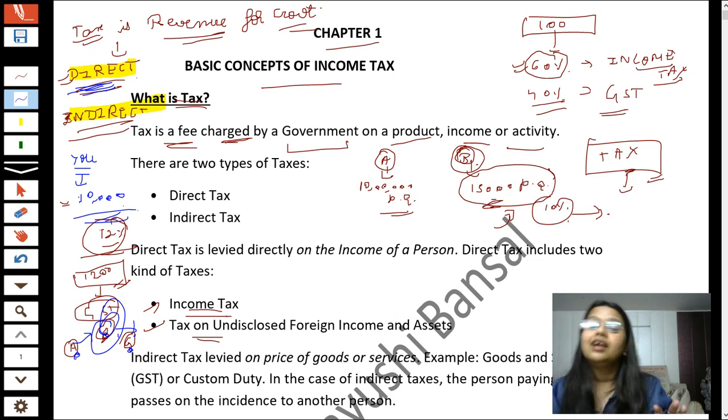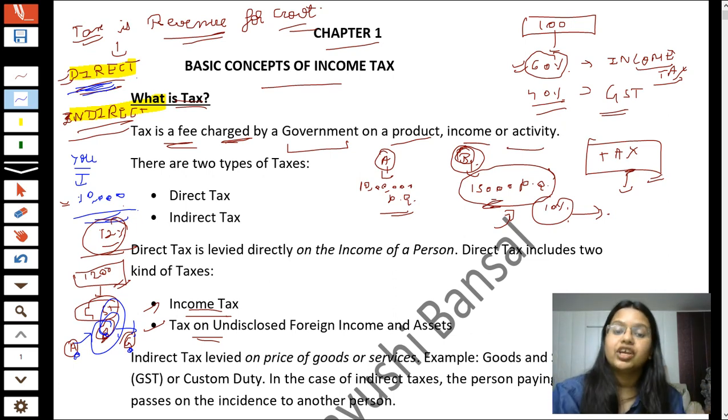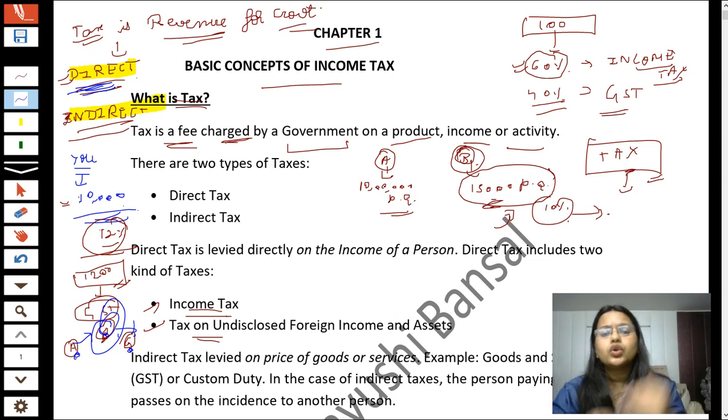Indirect tax means that you are paying the tax amount to the government, but not directly. They are not charging that amount directly from you. They are charging that amount in an indirect way. You have to give it to the shopkeeper or the service provider, and then that shopkeeper or service provider will give this amount to the government. That is why it is known as indirect tax, not direct tax.